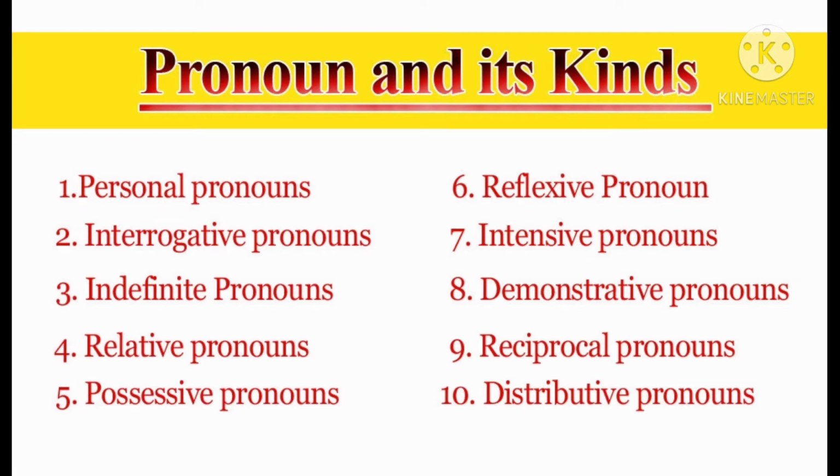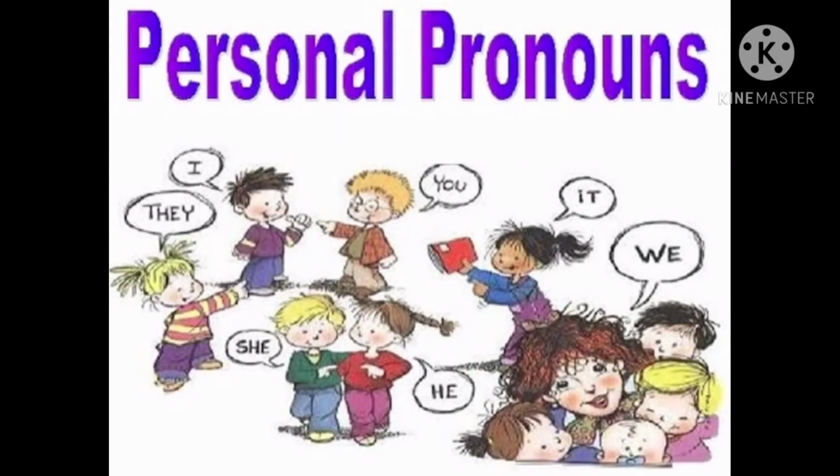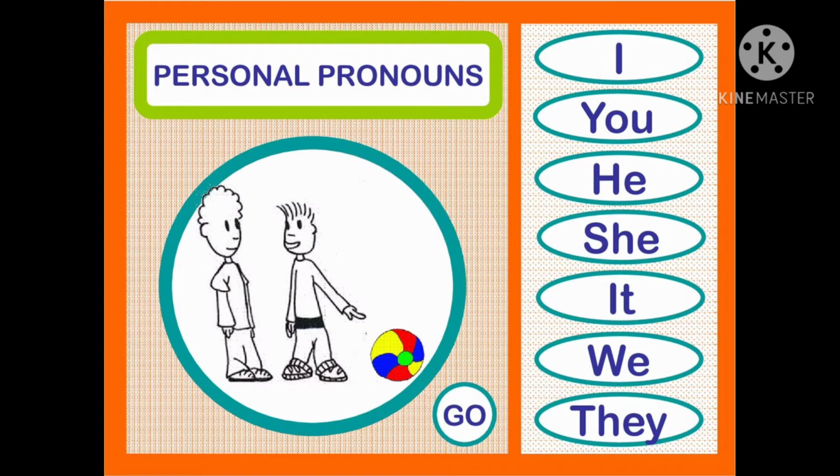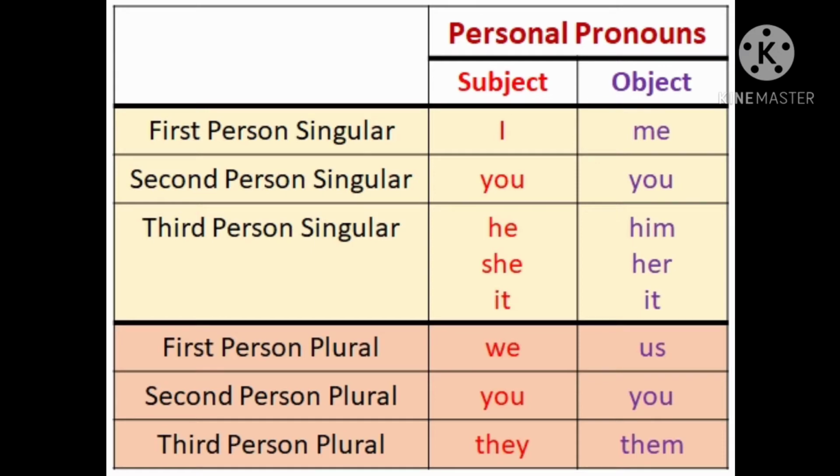Pronouns and their kinds. Pronouns have 10 kinds. First, personal pronouns. Second, interrogative pronouns. Third, indefinite pronouns. Fourth, relative pronouns. Fifth, possessive pronouns. Sixth, reflexive pronouns. Seventh, intensive pronouns. Eighth, demonstrative pronouns. Ninth, reciprocal pronouns. And tenth, distributive pronouns.